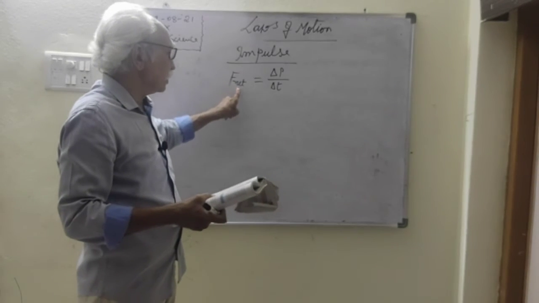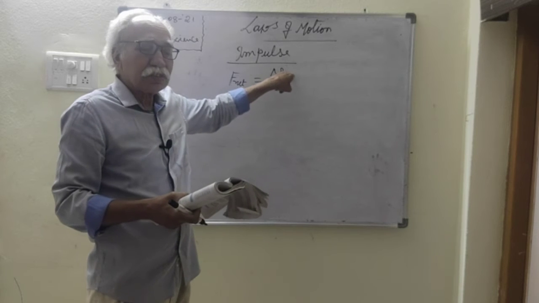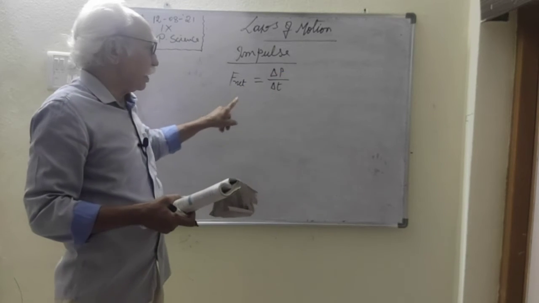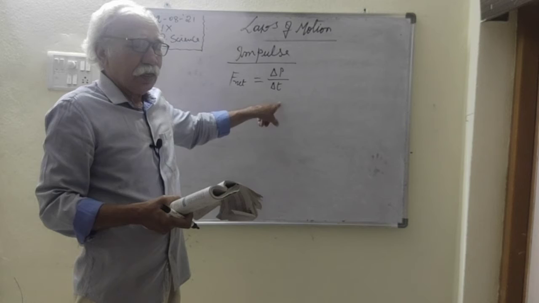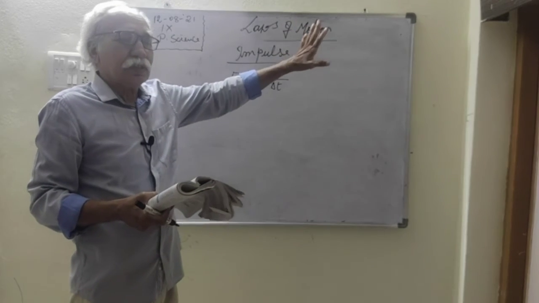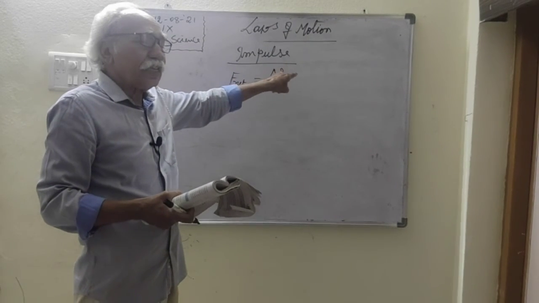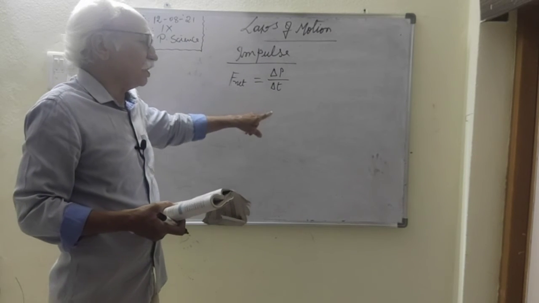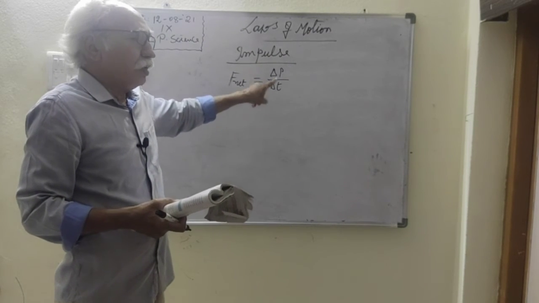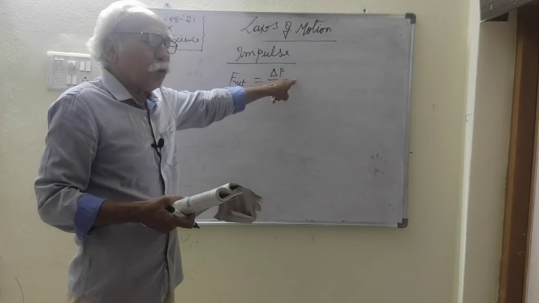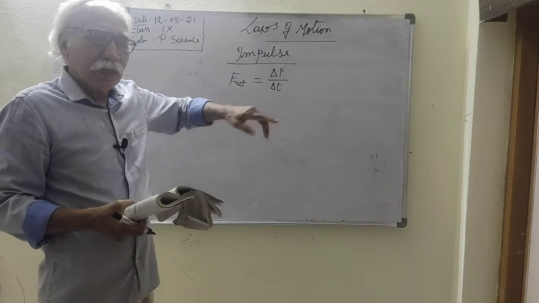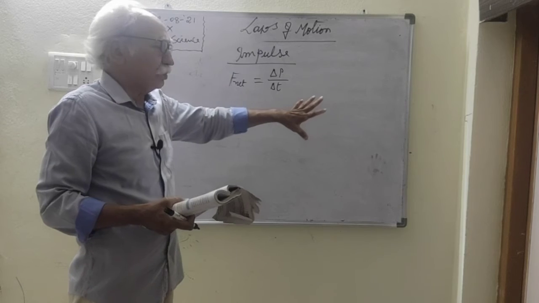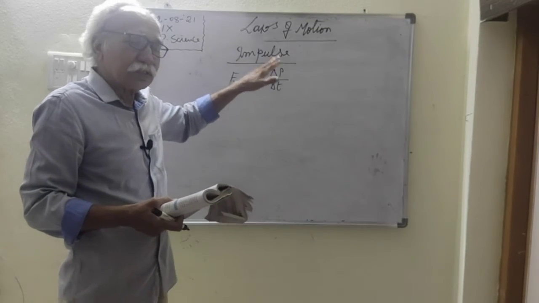The net force is directly proportional to the change in momentum and inversely proportional to the time. At constant time, if the change in momentum increases, the net force increases. If the change in momentum is constant and the time interval is increased, then the net force is decreased.